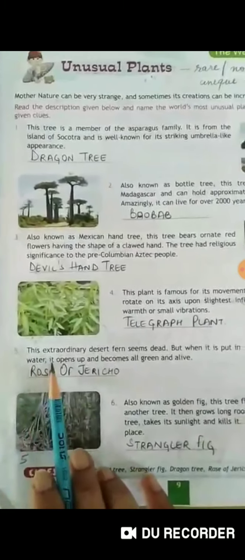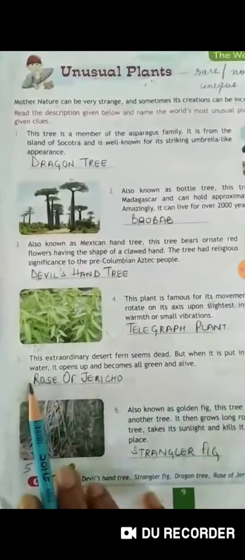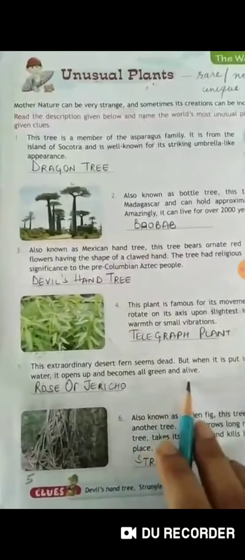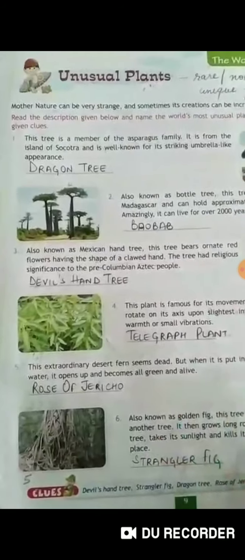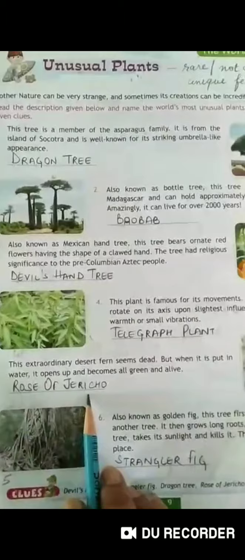Next, children, this extraordinary desert fern seems dead, but when it is put in water, it opens up and becomes all green and alive. Otherwise it seems that it is not alive. So it is rose of Jericho.